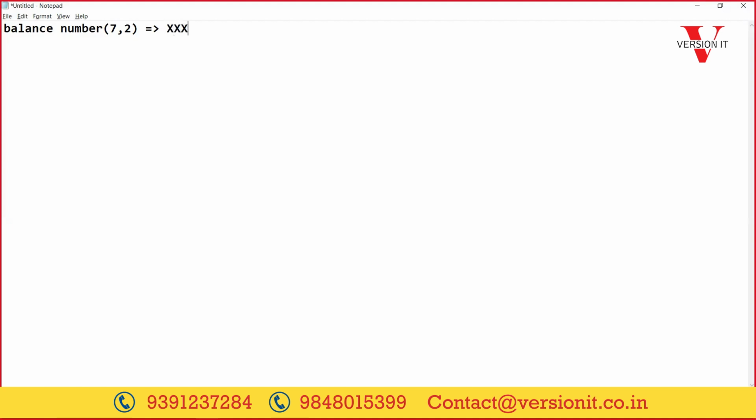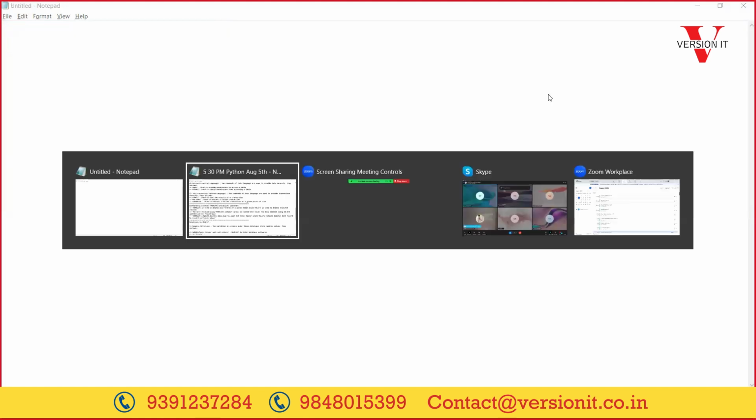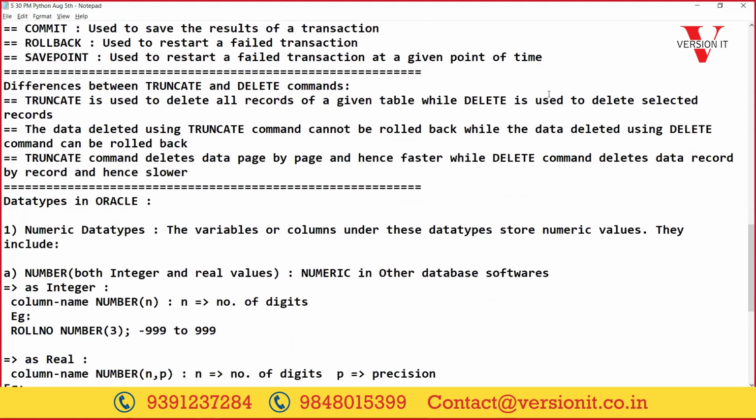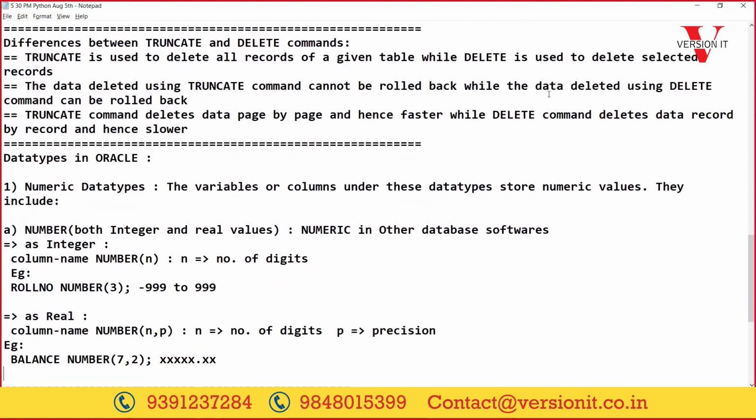So this column balance will take 7-digit values. Among these, 2 digits are reserved for the decimal part, like percentage 7.2f in C. So just like that, if we want to store numbers, we can use the data type called number, both as integer and real numbers.